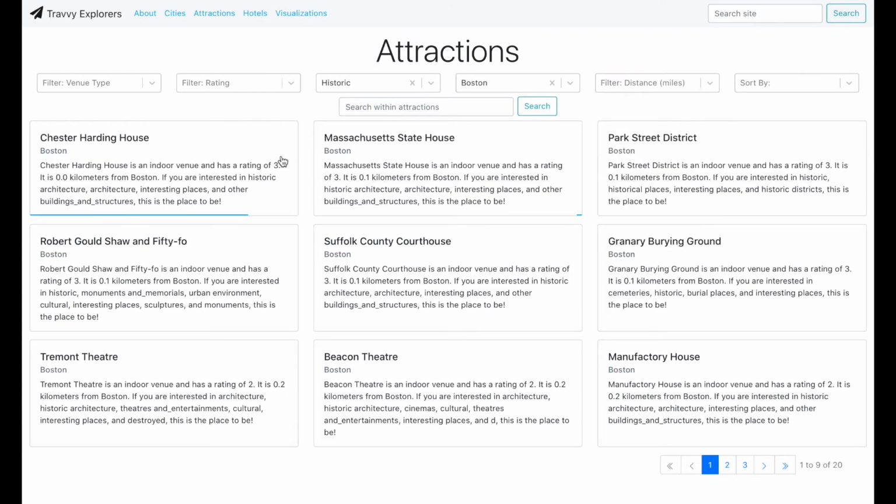Now let's move on to looking at these cards. So these cards have various information about the attraction, including how far it is from the city, what city it's located in, and if it's an indoor or outdoor venue. So let's click on this one.